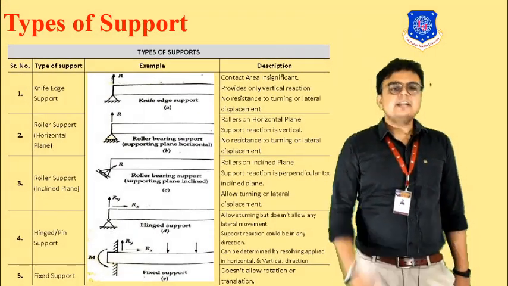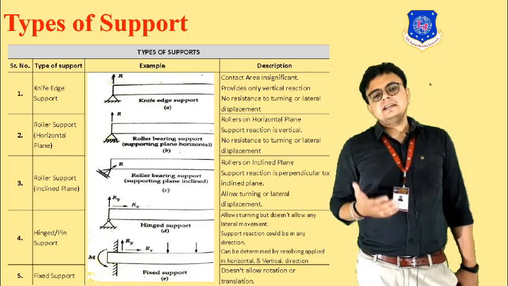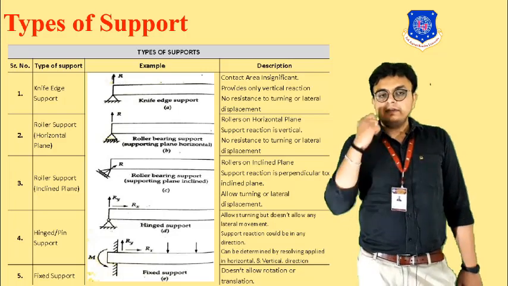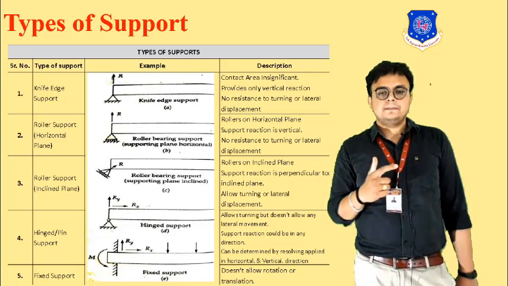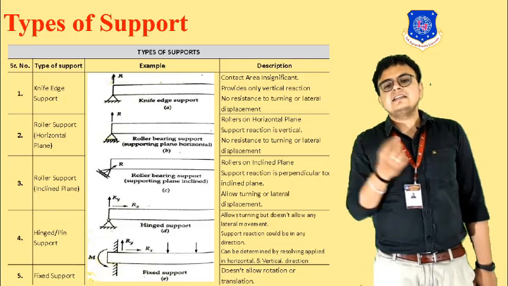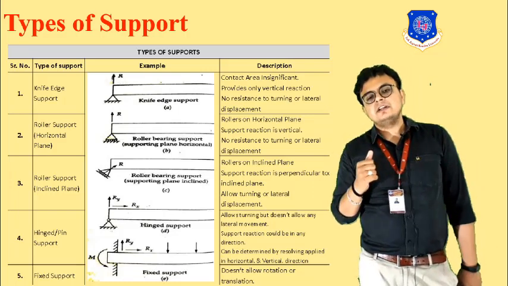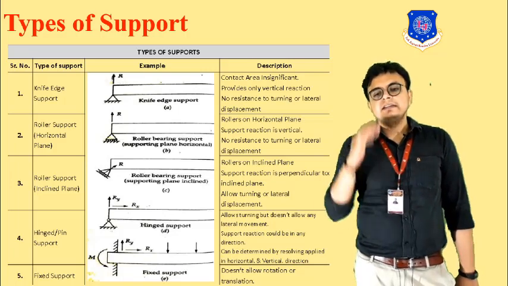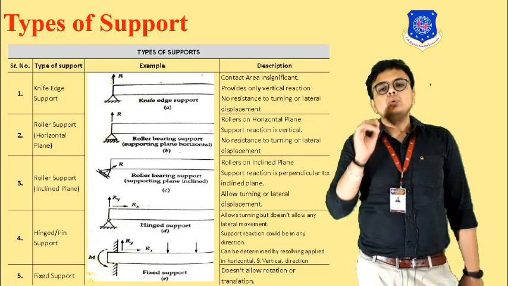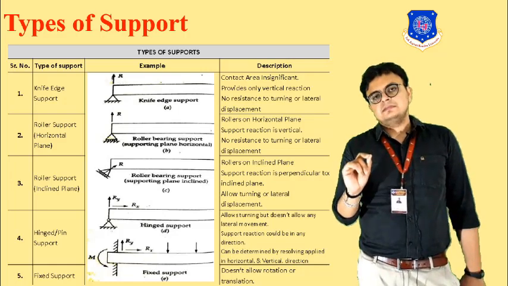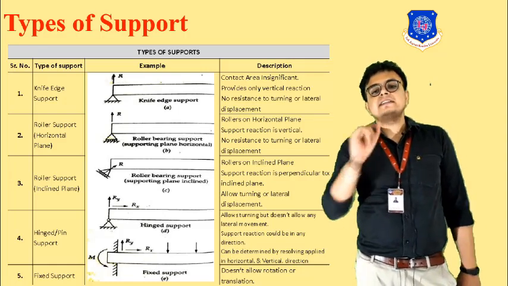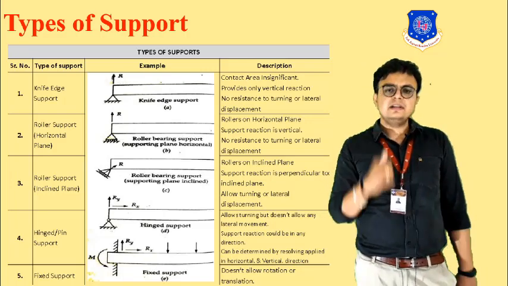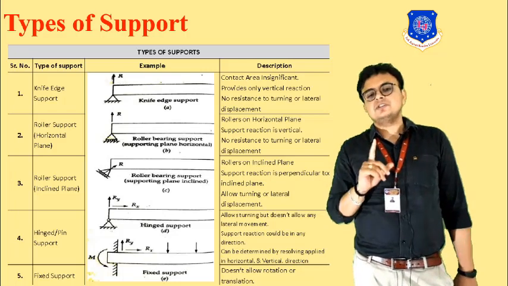Next is types of supports. Basically, there are 5 types of supports. You can see over here, first is the knife edge support, shown in figure A. Basically, the contact area is insignificant and it provides only the vertical reaction. It will not provide resistance to turning or lateral displacement. It will only provide resistance to vertical reaction.